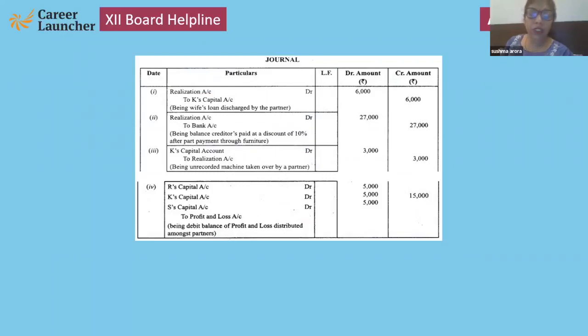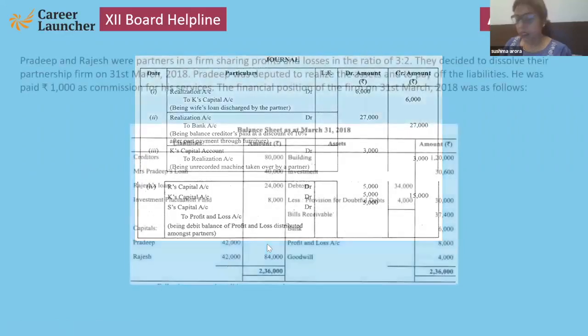Unrecorded machine taken over, K's capital to realization. Then at the end, 15,000 is the profit, which is divided in equal ratio. Next, very good. That will be in equal ratio. Next question.